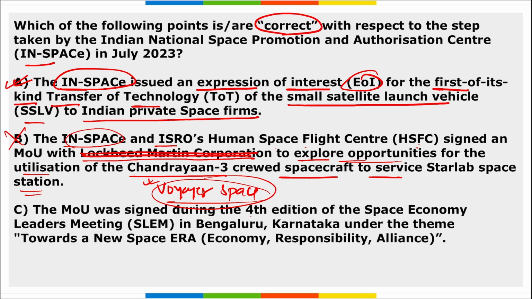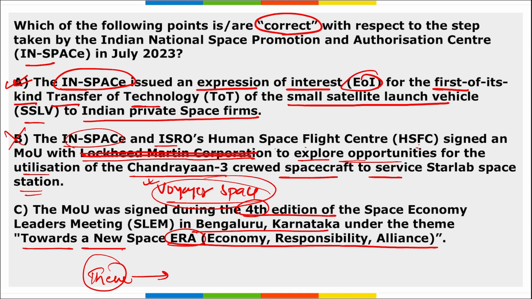Third is the MOU was signed during the fourth edition of the Space Economy Leaders Meeting in Bangalore, Karnataka, under the theme Towards a New Space Era, that is Economy, Responsibility and Alliance. Right? So this is also correct. Apart from this, remember the meeting was done under a theme. Towards a New Space Era, you need to remember, that is important.